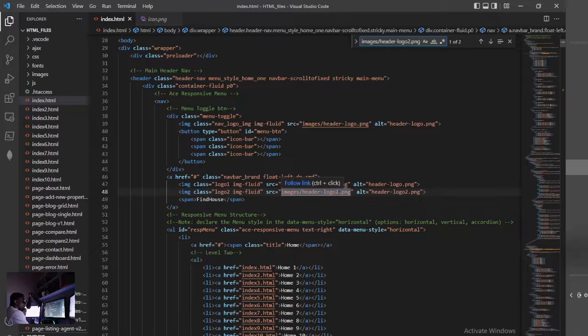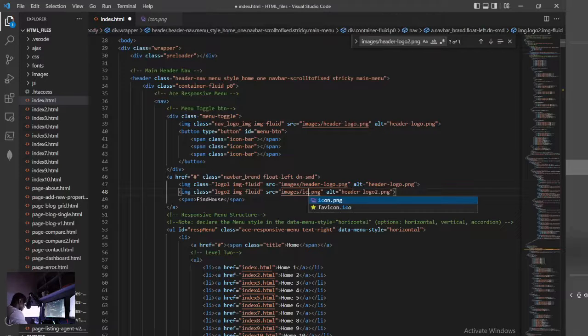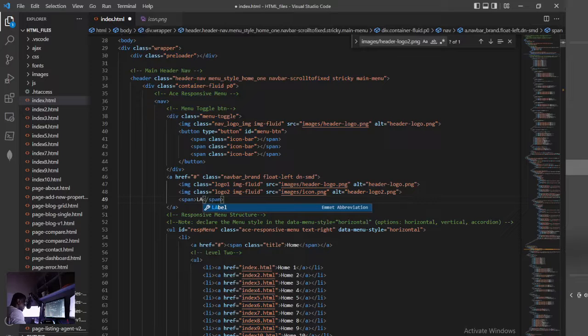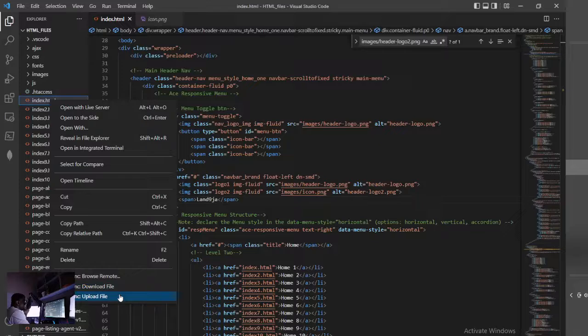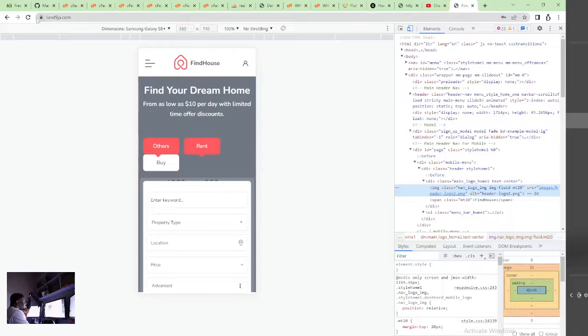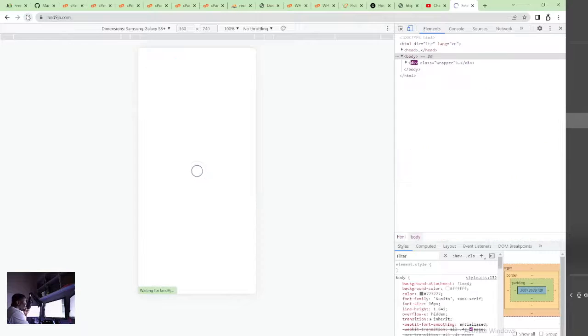The first thing I would do is change this to icon, which is what we downloaded. And this find your house, we need to change it to, I think I would like to use all caps. No, let's just use small letters, LAND9JA. Okay, saved, because I have auto save already on in my VS Code, but now let me upload it. Okay, so I'm uploading the file.